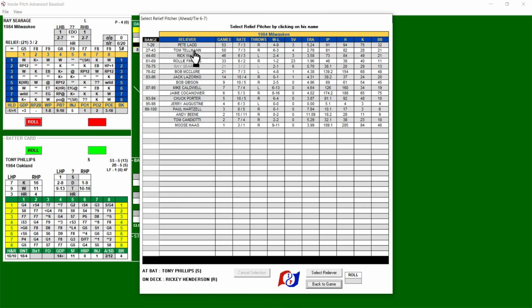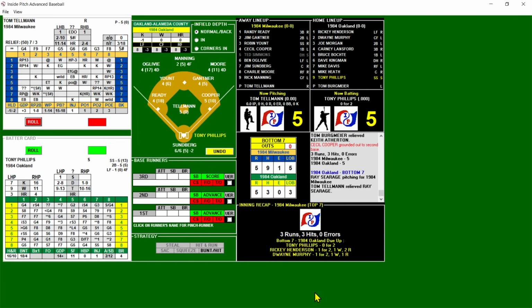I'll go to Tellman. They got Pete Ladd down there. I was going to save him, but he didn't have a great year. He had a 5 ERA. They've got Fingers as their save guy. So let's go to Tellman. So it'll be Tellman against Phillips here. Bottom 7, game tied at 5.